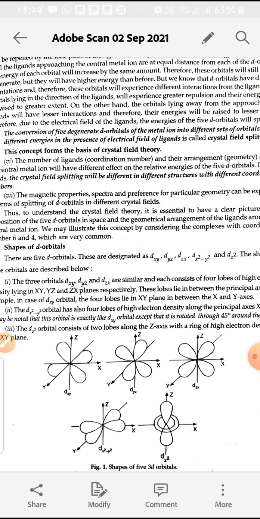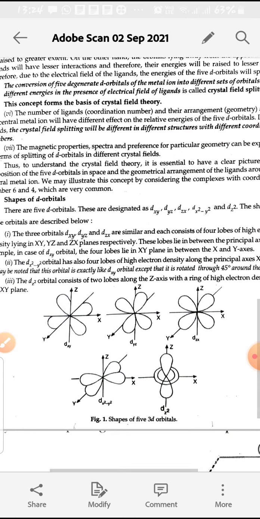Look at the x axis: the ligands will be along the lobes which have electrons, so there will be more repulsion, and the orbitals away from those directions will have less repulsion. The lobes along the direction of the ligands will repel more than the lobes which are in between the axes, which will repel less. So there will be more repulsion and more energy increase, and less repulsion means less increase in energy.